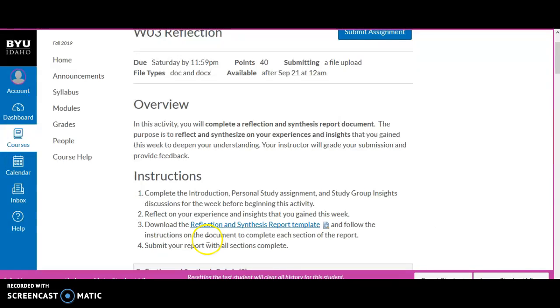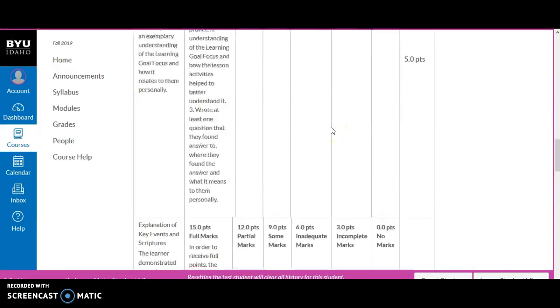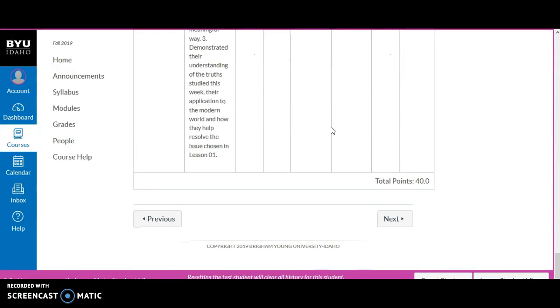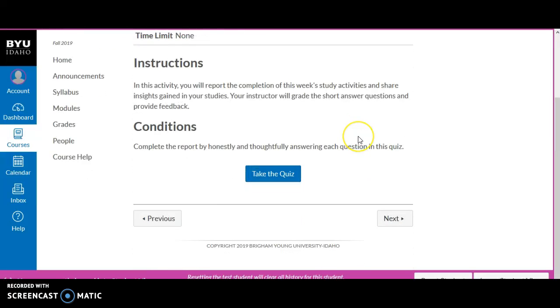As you click on that, it'll open up the template, and then you all did well at submitting that as well. This gives you a rubric to know what we're going to be looking at when we grade that. And then lastly, the assignment that you finish up with is just the weekly report as you go through and take that quiz and report on what you were able to accomplish for the week. It's really pretty straightforward. I love, again, the pattern that we fall into for the rest of this course. Helps us see and know when the due dates are, and so it'll be good that way.